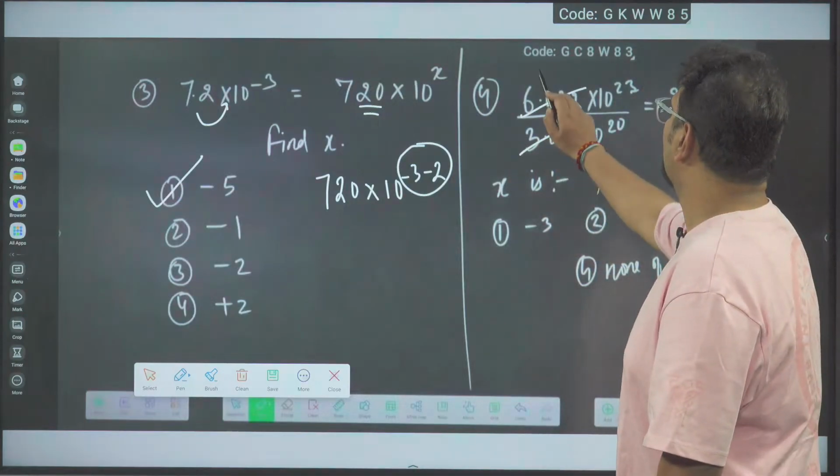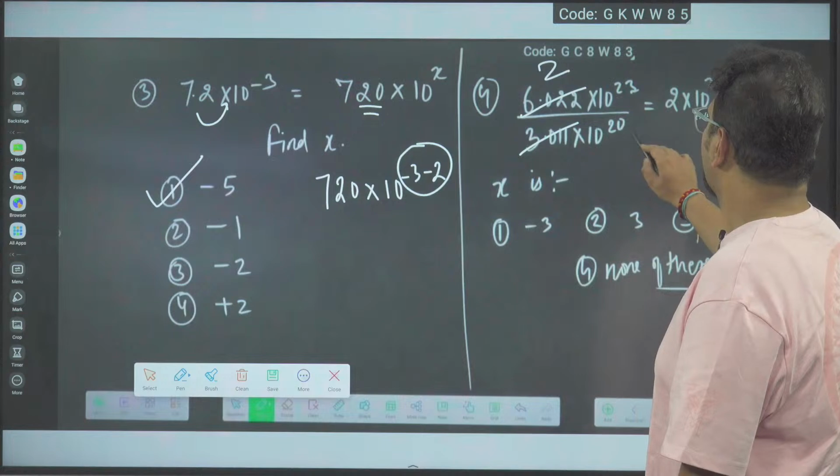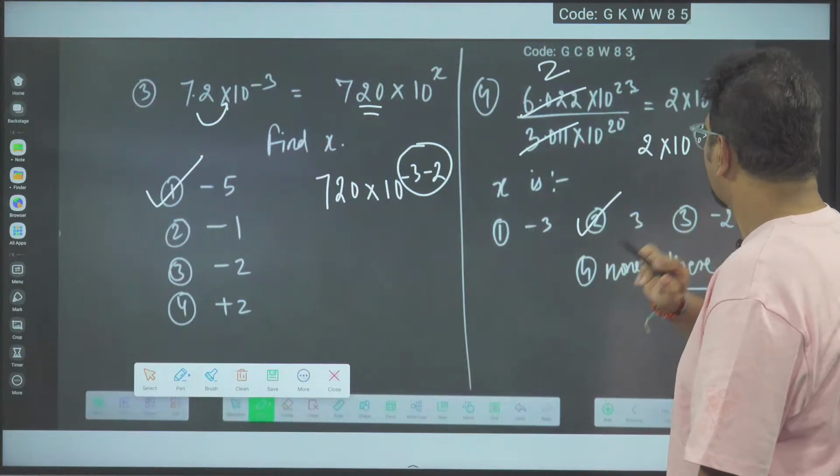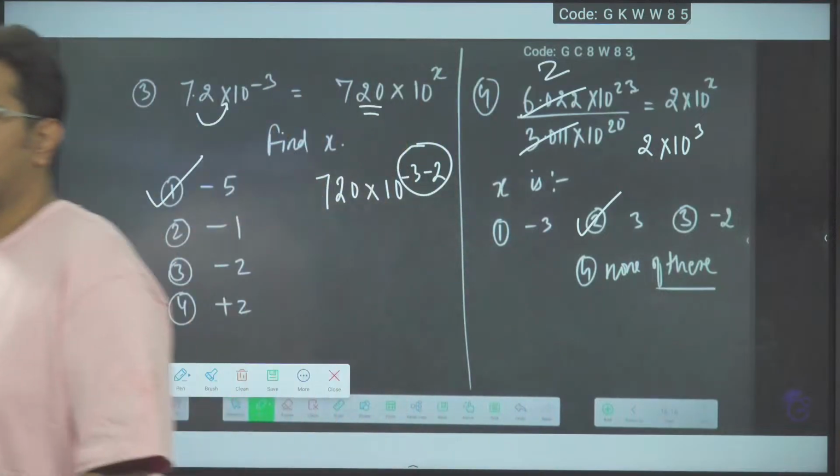Here this will cancel 2 times. So this will be coming 2 into 10 to the power 3. 3 only coming, yeah. So this is also the second option. Check.